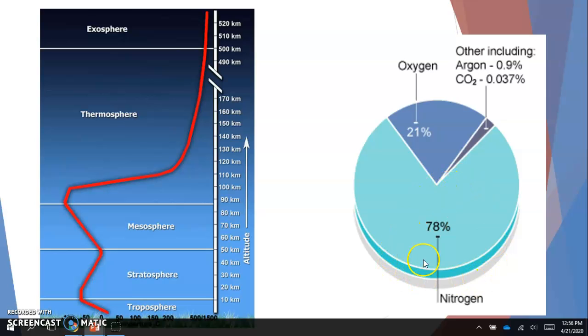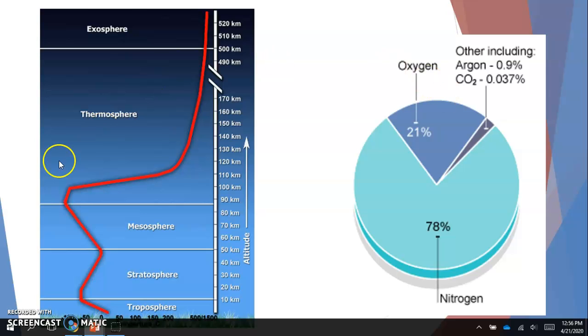Remember, if we go back to our nitrogen cycle, nitrogen can't be used as a gas. It has to be fixed by bacteria in the soil and turned into ammonium and so forth. Our largest abundance in our atmosphere is nitrogen, which exists as N2, a gas, then oxygen, and then also argon and carbon dioxide. Now, carbon dioxide is one of the major greenhouse gases that does lead to global warming. It's not a major gas in composition, but there's enough of it that we're pumping into the atmosphere to lead to the greenhouse effect and thus global warming.